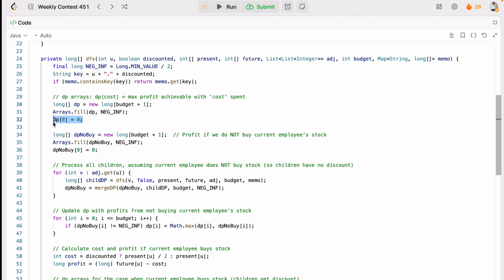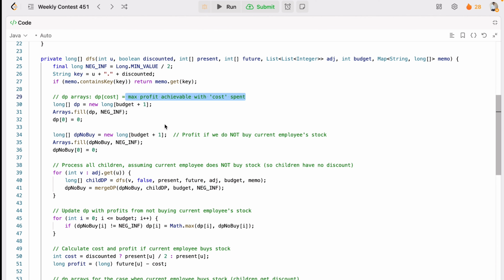Initially there is no profit, so we'll tell DP at 0 is 0. So DP at cost, what is the max profit achievable with the cost spent? That's what the DP array is: DP at cost will become the max profit achievable with the cost spent, right?